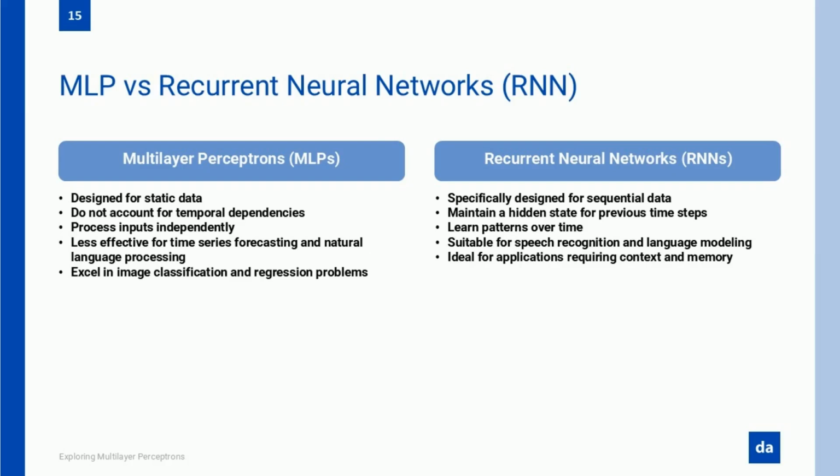So where does this leave MLPs? If your data is static, structured, or doesn't have a meaningful sequence, an MLP might be enough. But if your data has a time component, if past inputs influence future outputs, an RNN is usually the better choice. And now that we've covered MLPs, CNNs, and RNNs, the next big question is, what's next?